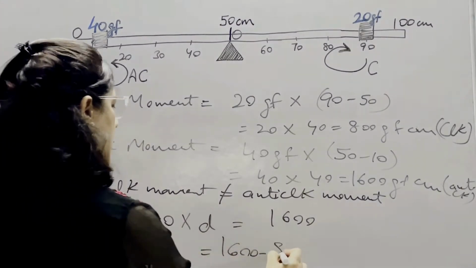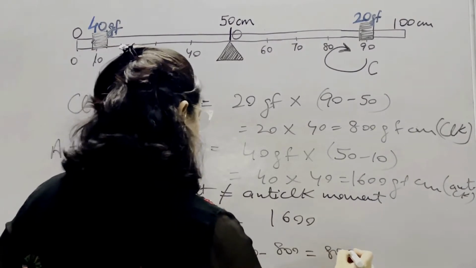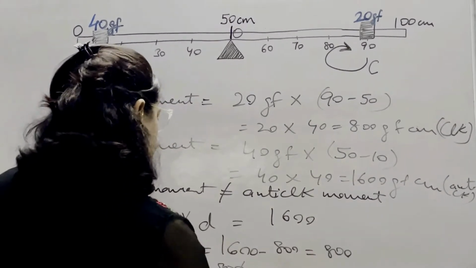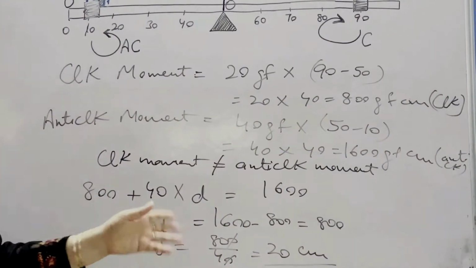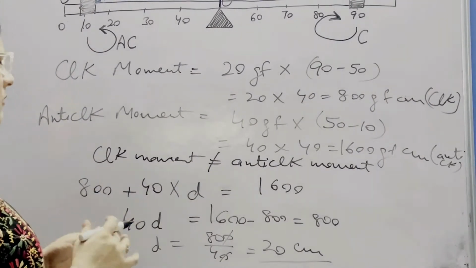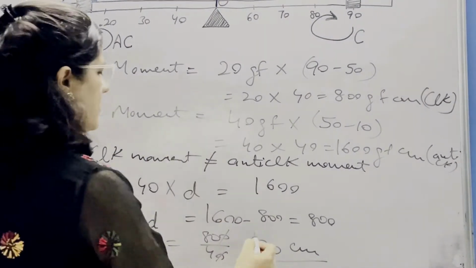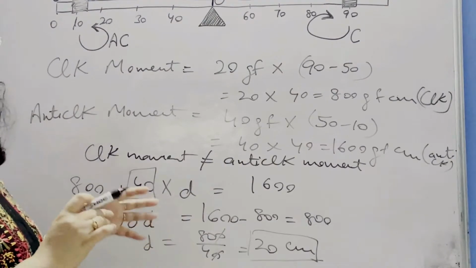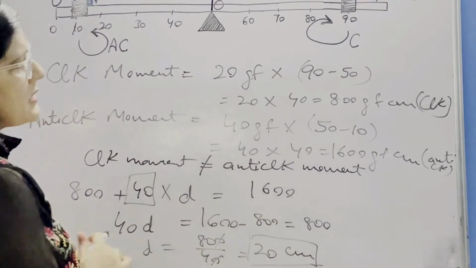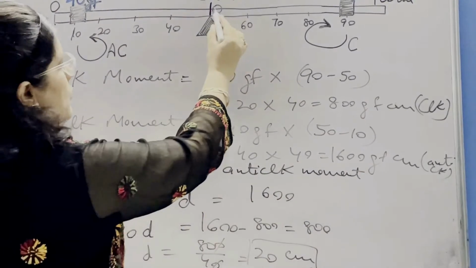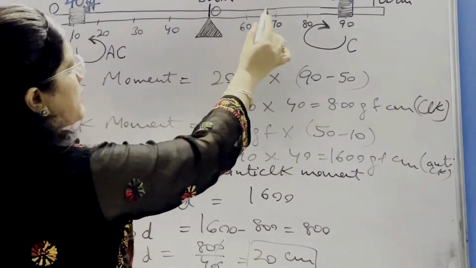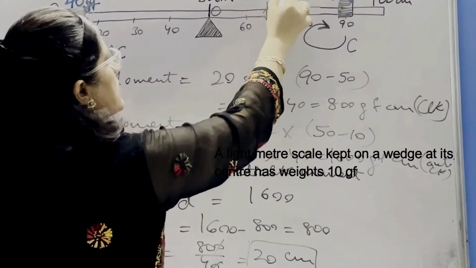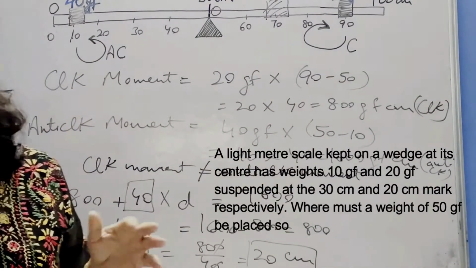By transposing, this 800 comes on this side. So this is 800. Now D is equal to 800 divided by 40, which is 20 centimeter. So the answer is D equal to 20 centimeter. If we have an additional weight of 40 gf, then we should place it at a position of 20 centimeter in the clockwise direction. Clockwise means this side. So 20 centimeter from the fulcrum means at the 70 centimeter mark. If we place this weight of 40 gf there, then this scale will be in equilibrium position.